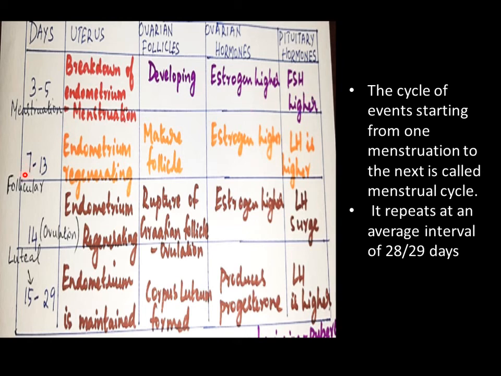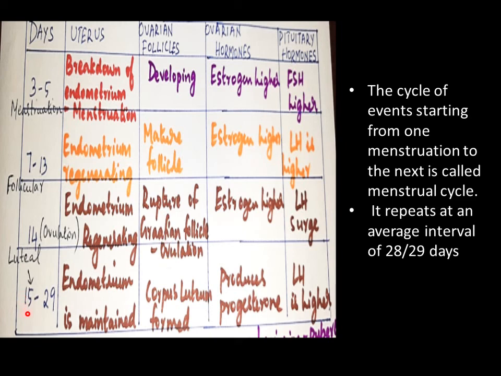The next phase is called the follicular phase, which extends between days 7 to 13. Endometrium is regenerating, follicles are mature, estrogen is still higher, LH is higher this time. And the 14th day is the ovulation day. Endometrium is regenerating. This time, rupture of the Graafian follicle takes place. Estrogen is high and it is due to the LH surge. Rupture of the Graafian follicle releasing the secondary oocyte is called ovulation.